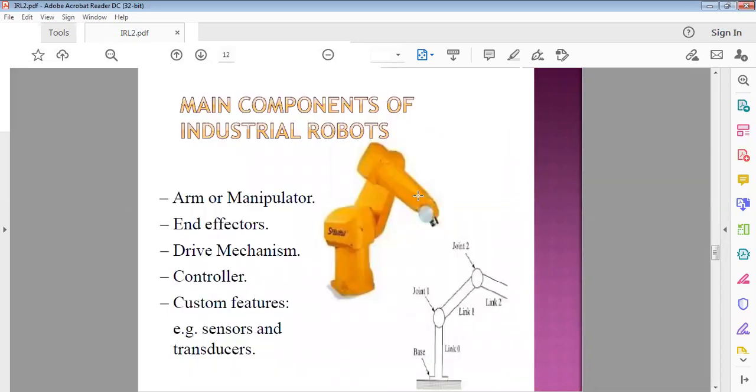Okay, main components of industrial robots: arm or manipulator, end effectors, driving mechanism, controller systems, and feedback devices.